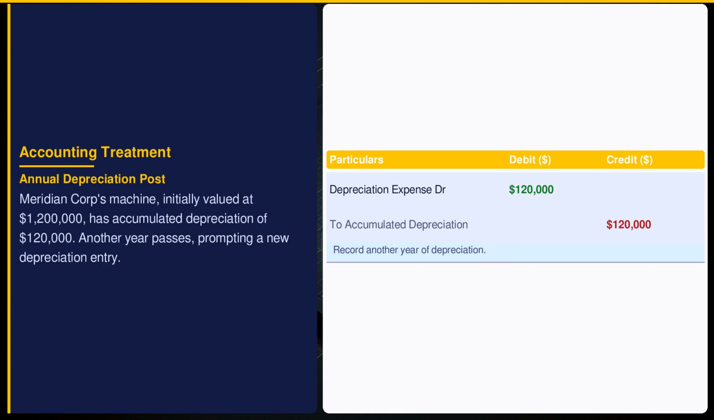Recording annual depreciation again decreases net income by $120,000, maintaining compliance with IAS 16. This continuous allocation ensures each financial period reflects the asset's usage, affecting both the income statement and the growing balance of accumulated depreciation, now totaling $240,000.